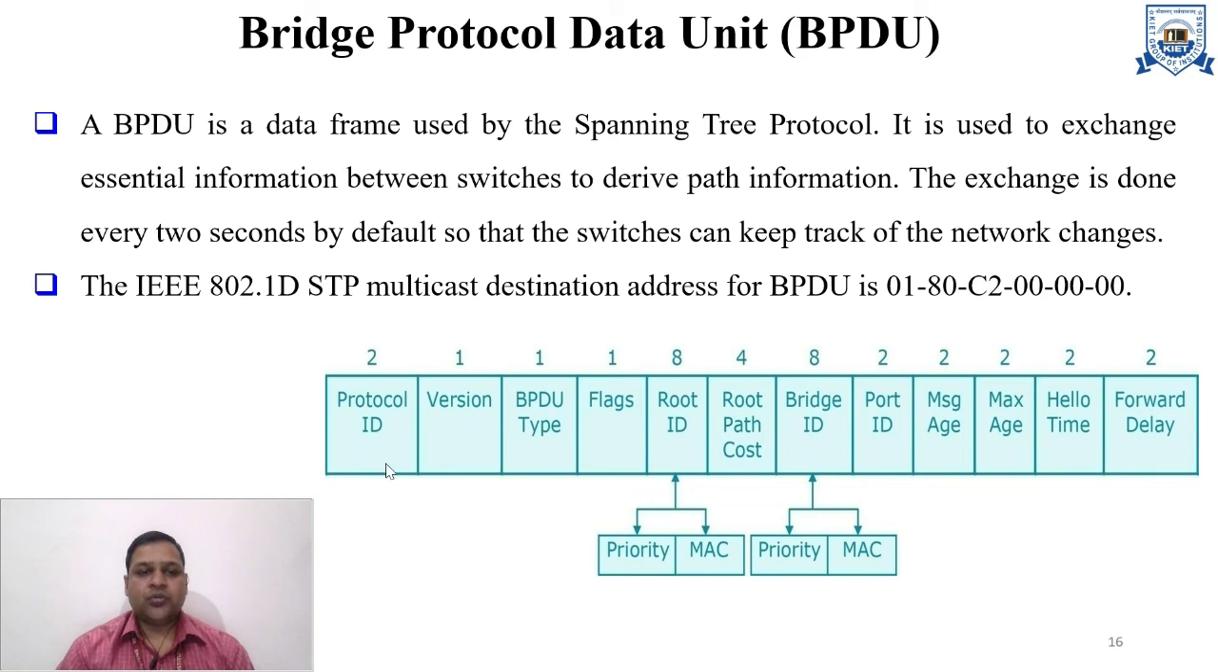Here are the fields: 2 bytes of protocol ID, 1 byte version, 1 byte BPDU type, 1 byte flags, 8 bytes root ID, and 4 bytes root path cost. Bridge ID is 8 bytes, port ID 2 bytes, message age 2 bytes, maximum age 2 bytes, hello time 2 bytes, and forward delay 2 bytes. The root ID is decided by the priority and MAC address, and the bridge ID is also decided by the priority and the MAC address.